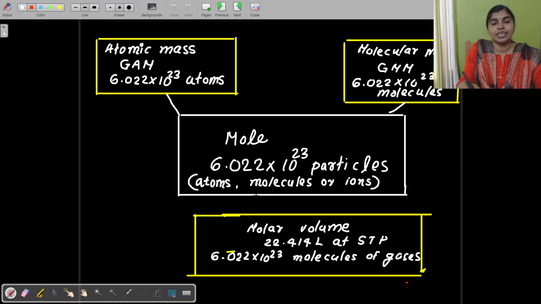And here we have the relationship. Mole is equivalent to 6.022 into 10 raised to 23. Here mole is related to atomic mass, that is GAM, gram atomic mass, which consists of Avogadro number of atoms. And this mole is also related to molecular mass, that is GMM, which contains Avogadro number of molecules. And this mole is also related to molar volume, and that is only for gases. 22.414 liters at STP contain the same number of molecules of gases, like that. So this is the relationship. You study it well.